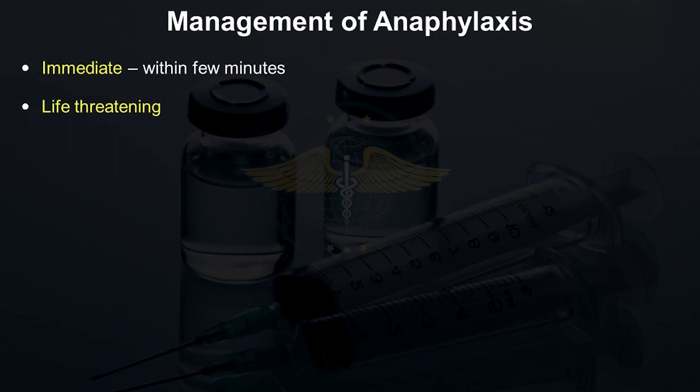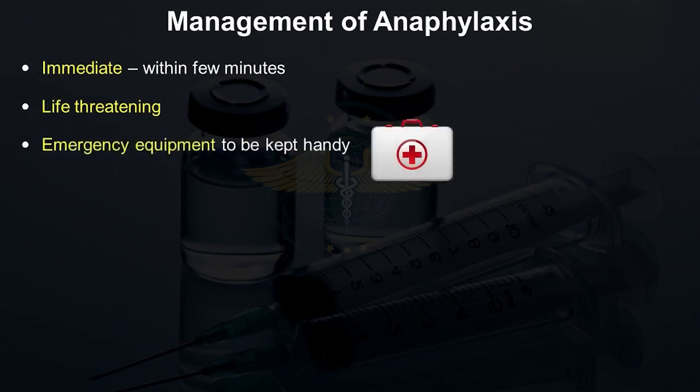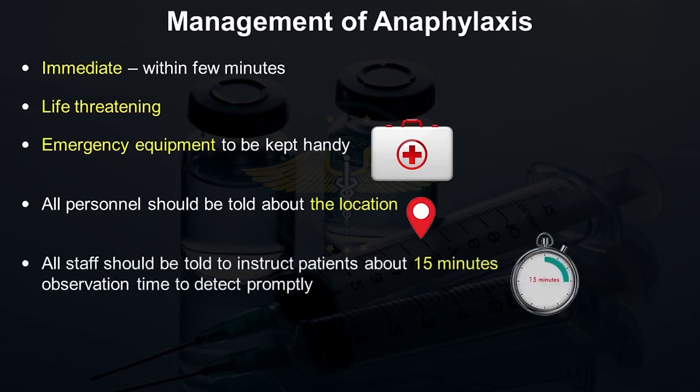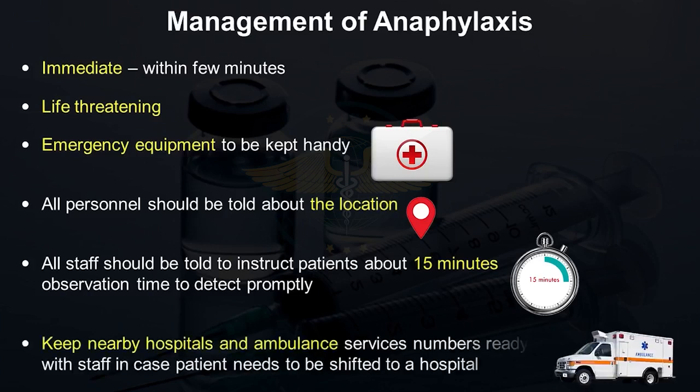So, your emergency equipment has to be kept very handy. All the personnel in your clinic should be told about the location of the emergency equipment. All the staff should be instructed to make patients wait for 15 minutes under observation to detect an anaphylaxis promptly and to treat it in time. Nearby hospitals and ambulance services numbers should be ready with the staff so that a patient can be shifted to a hospital after giving emergency resuscitation.